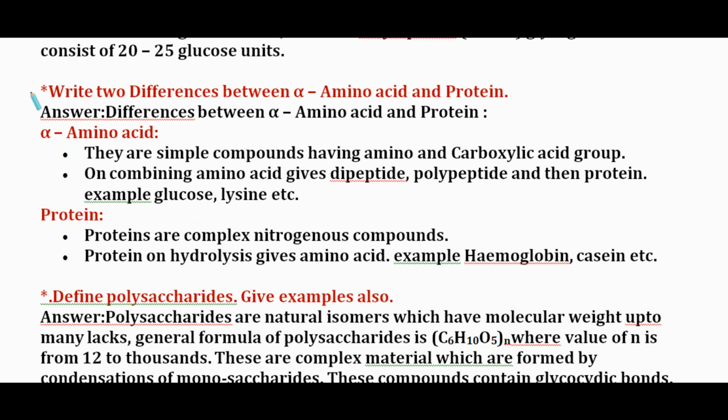Next question. Write two differences between alpha amino acid and protein. Alpha amino acids are simple compounds having amino and carboxylic acid group. On combining, amino acids give dipeptide, polypeptide and then protein. Example is lysine. Proteins are complex nitrogenous compounds. Protein on hydrolysis gives amino acids. Example: hemoglobin, casein.